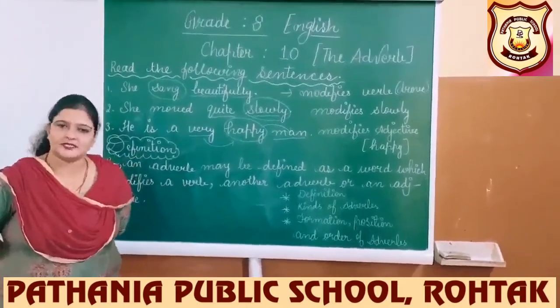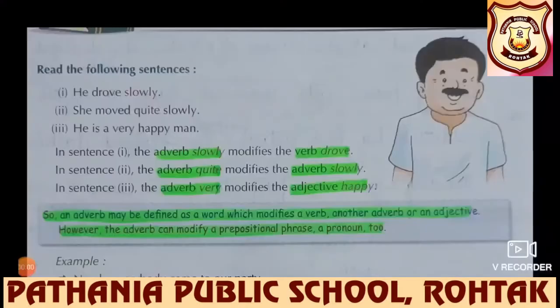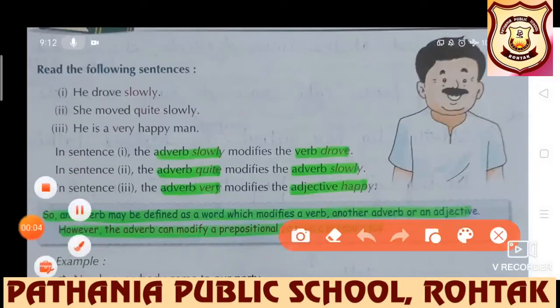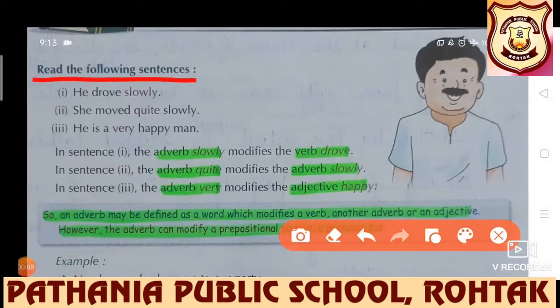Now let's get started. So students, here we have our chapter number 10, the adverbs. Beta, look at these sentences, read the following sentences. The very first sentence, he drove slowly, he moved quite slowly, he is a very happy man.